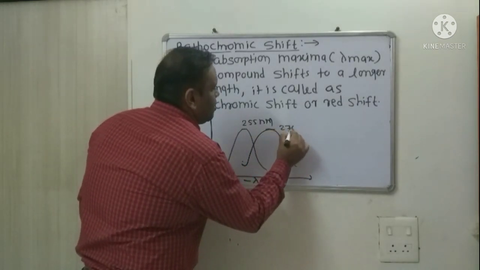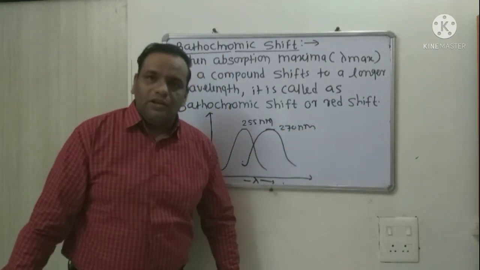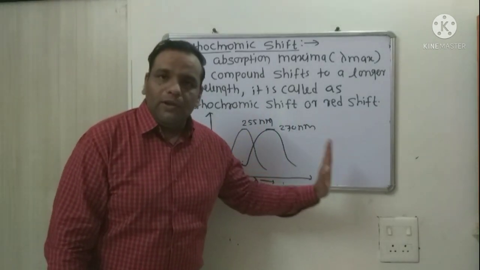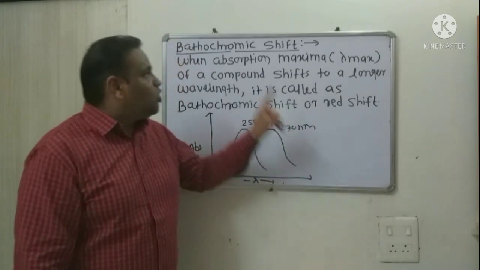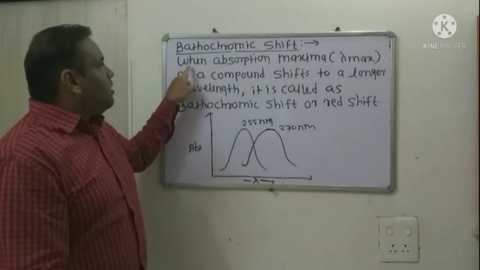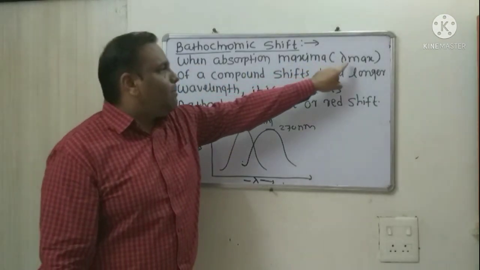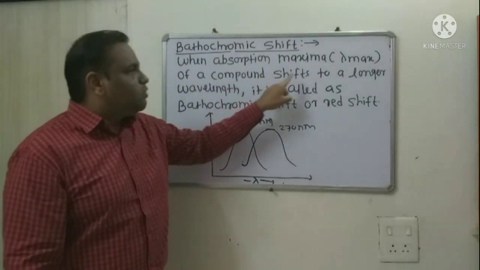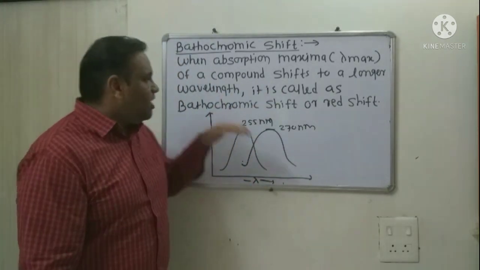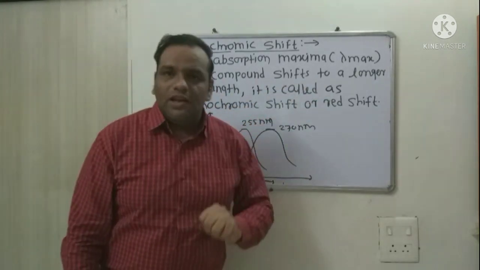Suppose it may be at 270 nanometer. This shifting of signal towards longer wavelength or longer region is called bathochromic shift. So what is the definition of bathochromic shift? Absorption maximum, that is lambda max of a compound, shifts to longer wavelength or longer region. Such a kind of shift is called bathochromic shift or red shift.